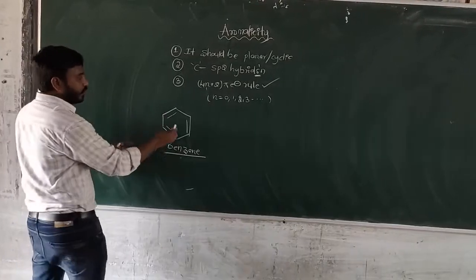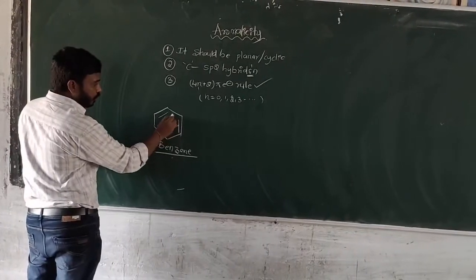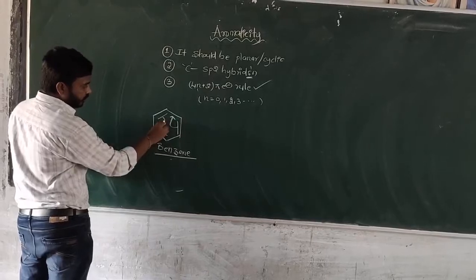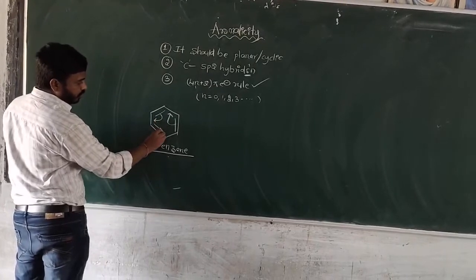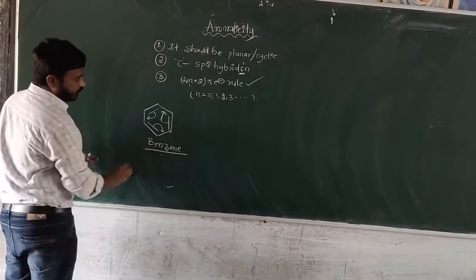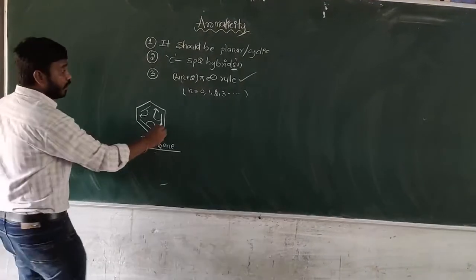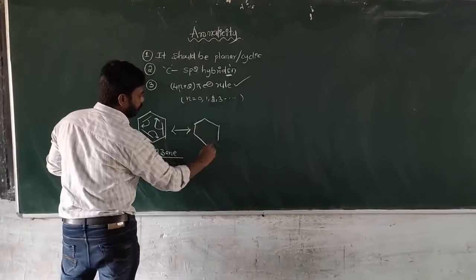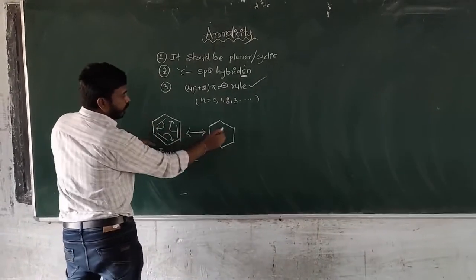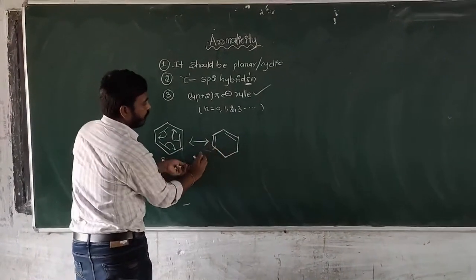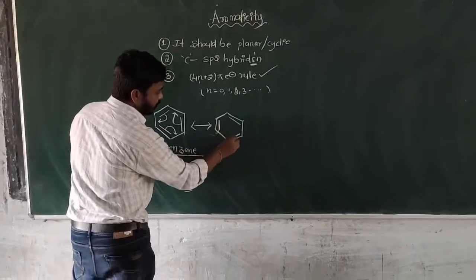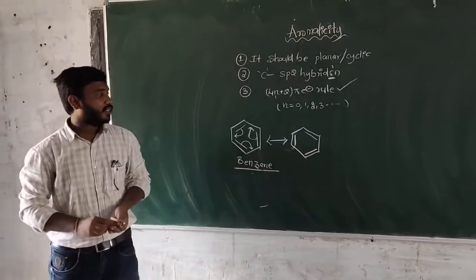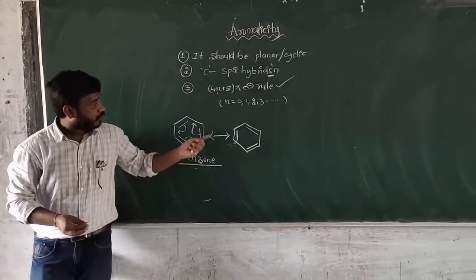Let's see. This bond moves to the adjacent position, and this one also moves to the adjacent, and this one also. So here delocalization is very easily possible.